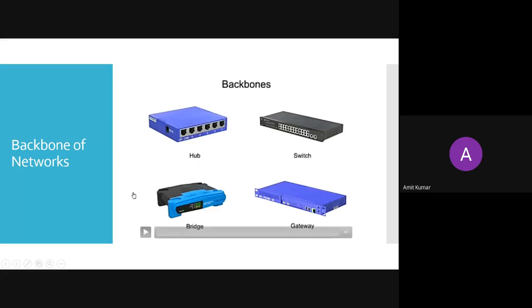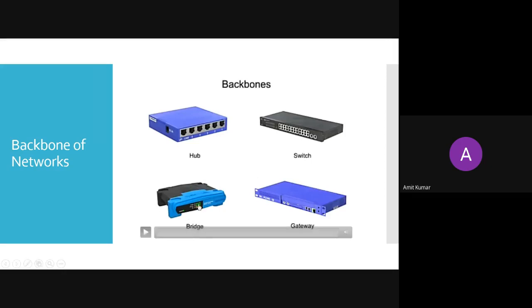Now that has been solved by the bridges. A bridge is, you can say, a smart hub. In these devices, if you want to communicate from PC1 to PC3, you can communicate. Here the message is not broadcast. If PC1 is trying to send a message to PC3, he is able to send that message. PC2, PC4 and the server will not receive any kind of message in that case. So that is the advantage.